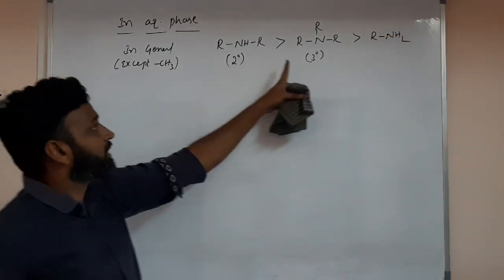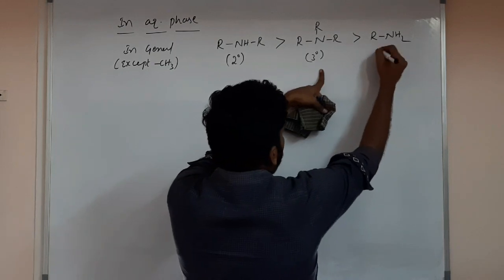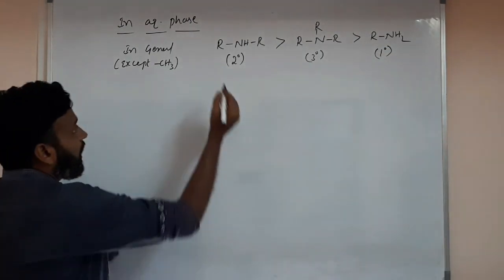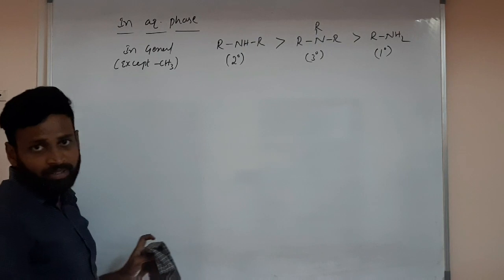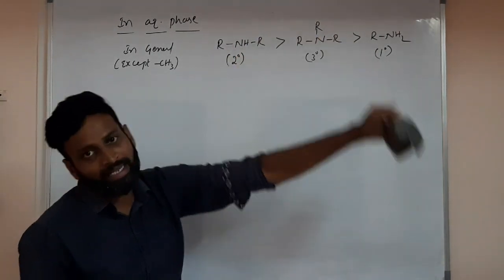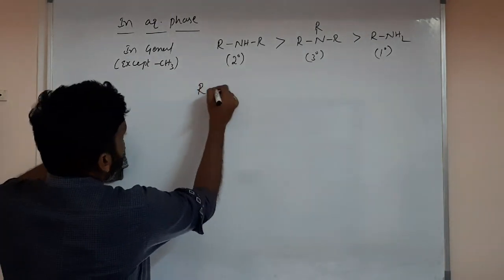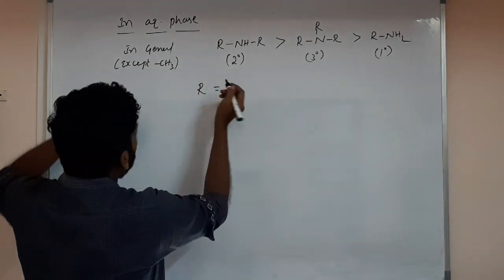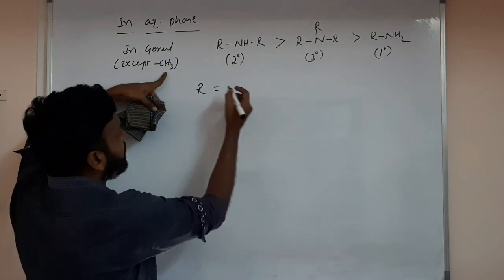Okay, secondary, tertiary and primary. Okay, R is not methyl, except methyl. R can be anything now, ethyl or propyl like that. What can R be? Not methyl, any other alkyl group.